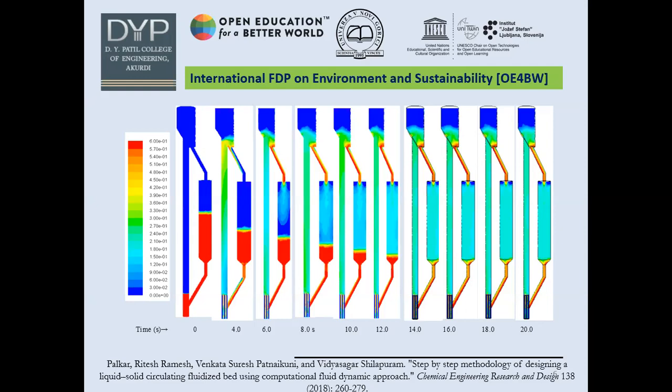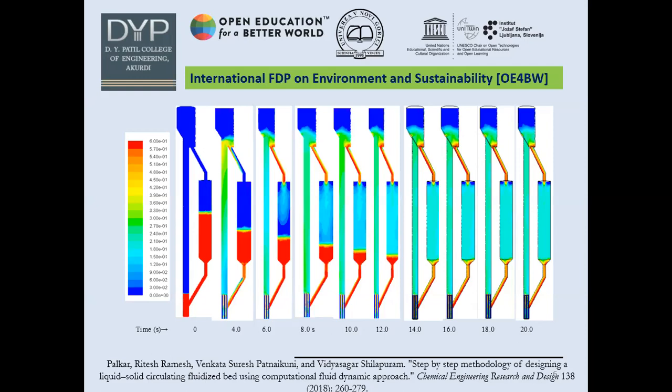So modeling and simulation play an important role, where with the help of mathematics, you can design several models and simulations can be carried out, which can be seen in this PPT on this particular slide, where the reaction can be seen virtually without doing any experimentation.